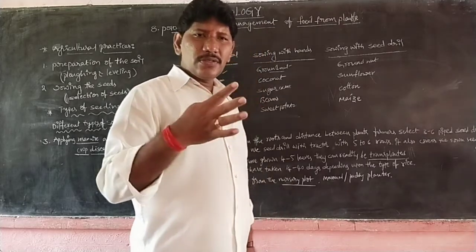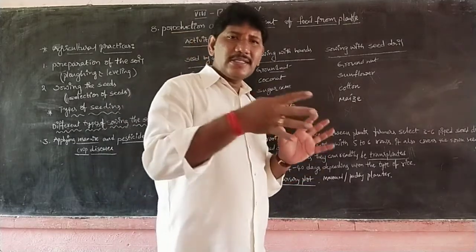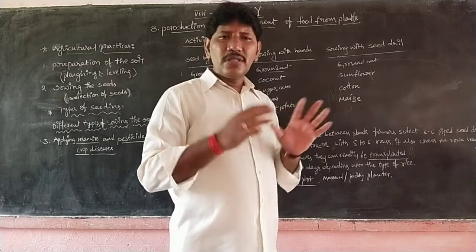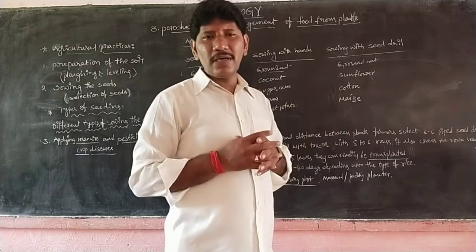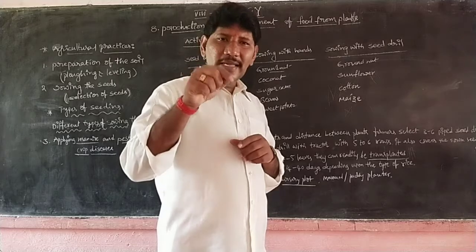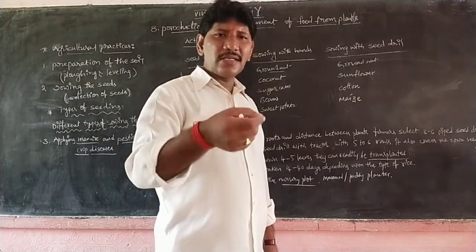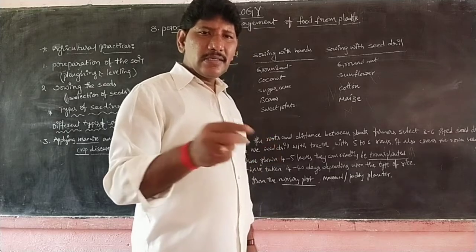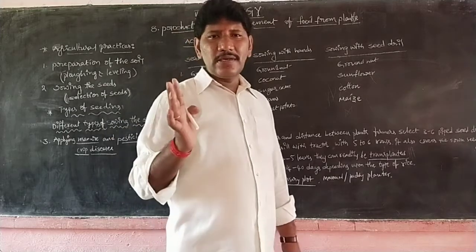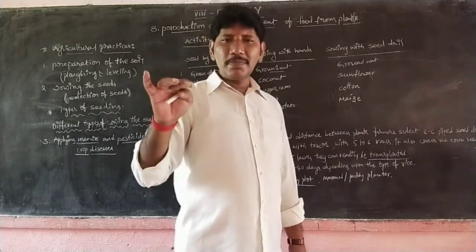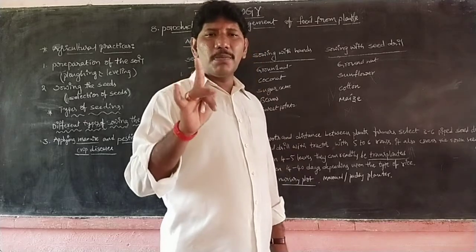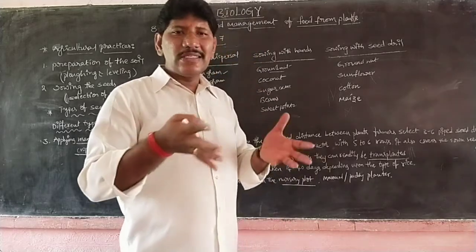If the seeds are placed in the horizontal position, they will not grow in a proper way. Why? Because the seeds require the nutrients. Whenever the seeds are sown with hands or seed drill, then covered with the soil, then we supply the water, and those seeds will develop faster and start the germination.